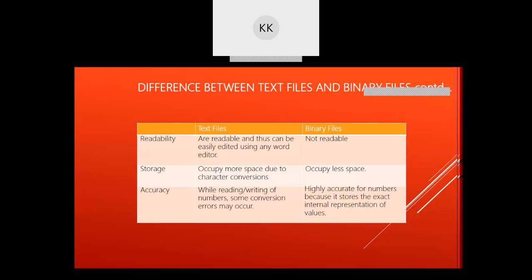Then accuracy: while reading and writing numbers in a text file, some conversion error may occur. A binary file is highly accurate for numbers because it stores the exact internal representation of the value, right?